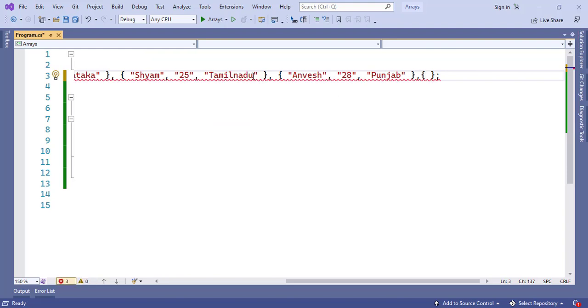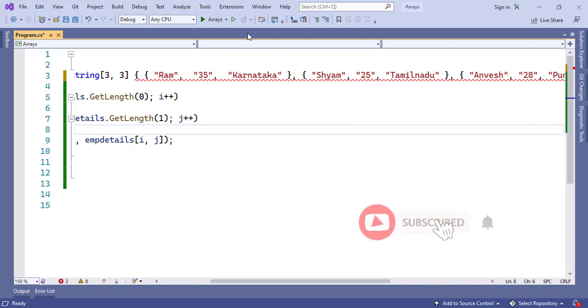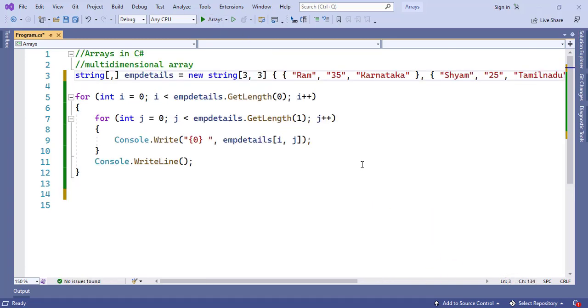Let us check what that is. Here I'll simply give a name as ABC. See, it's telling us an array initializer of length 3 is expected, but we are giving more than 3 here. I hope now you have a clear idea about arrays.